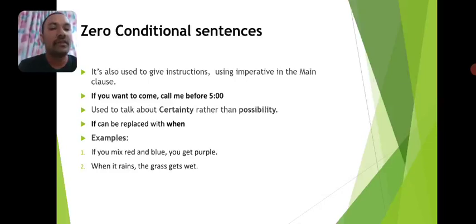So we use zero conditional structures to talk about truths or facts, and we also use this conditional sentence structure to refer to situations that always happen. So we don't use this sentence structure to refer to a particular situation or particular condition. We use this structure to refer to every time. If the condition is satisfied, the result will take place.